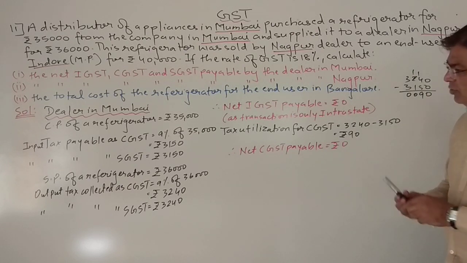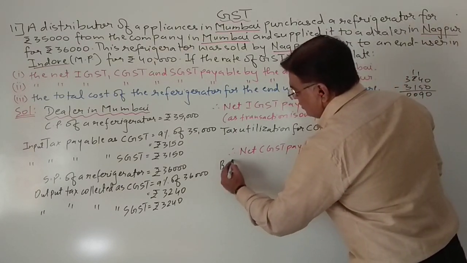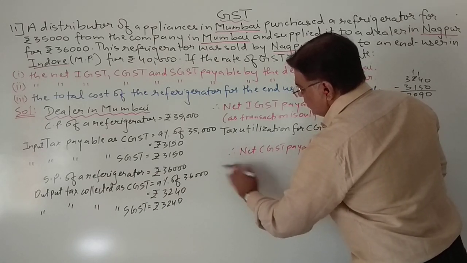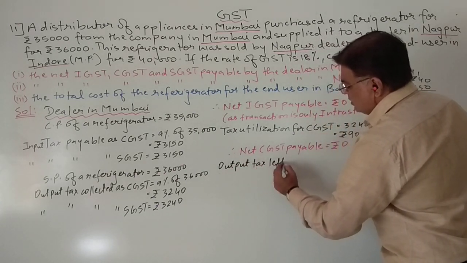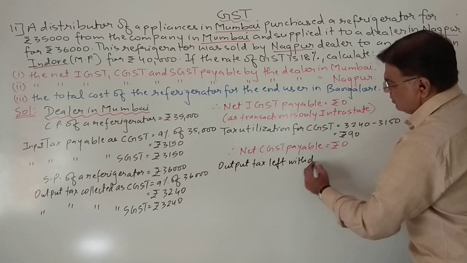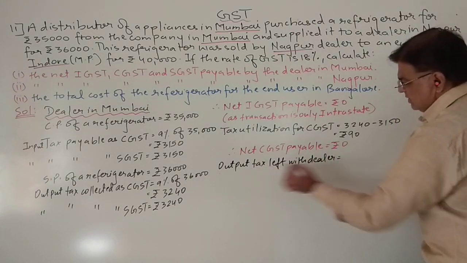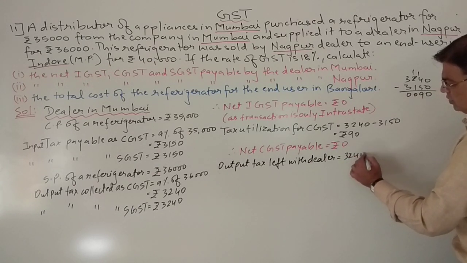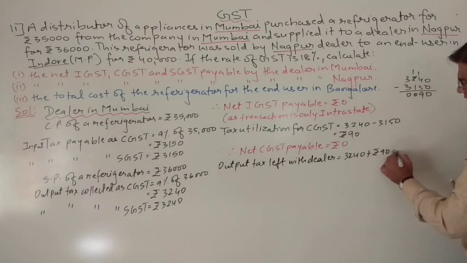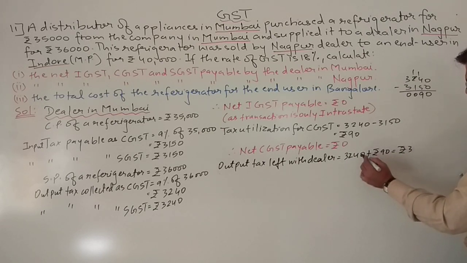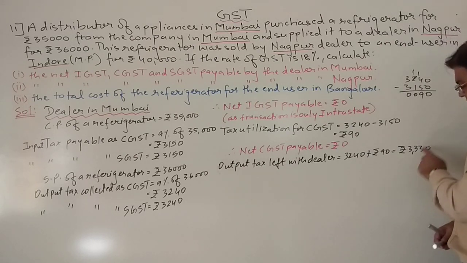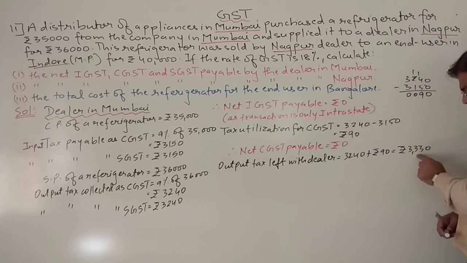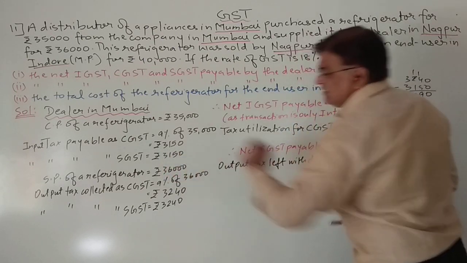Okay. Now what we will do? So I can write output tax left with dealer. That is this 3240 plus rupees 90, so it is 3,330. So still this much amount is left with the dealer. Where will he utilize this amount? He will utilize this amount to pay SGST.